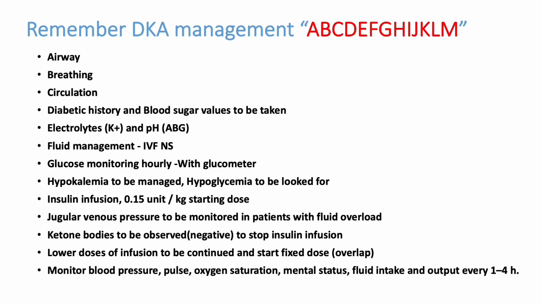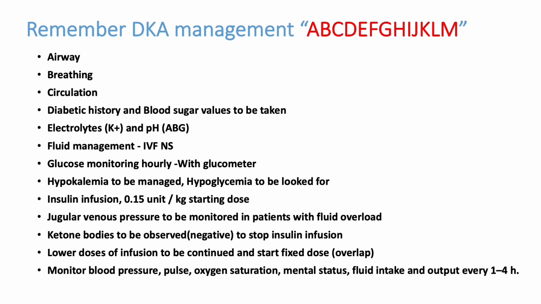Now you can remember DKA management with this simple mnemonic: A, B, C, D, E, F, G, H, I, J, K, L, M, N. Airway, breathing, circulation should be taken care of in all patients. Diabetic history, blood sugar values should be taken. HbA1c will be a very good tool. Electrolytes, potassium, pH should be taken.